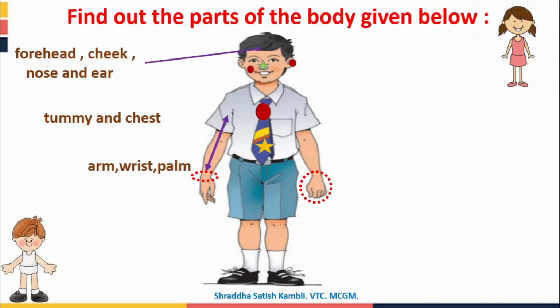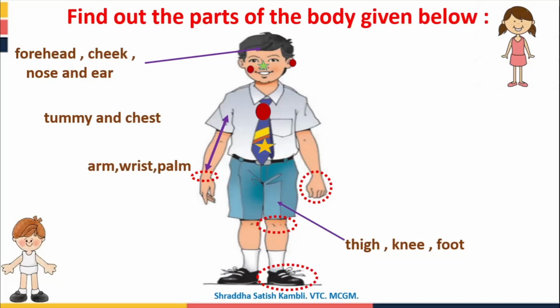Let's now see the parts of his leg. So this is his thigh. Thigh means what? The portion of your leg which is above your knee. So which is the knee? This is the knee. And this is the foot where he has worn his shoes. See, they have asked us to find out all these parts of the body, and we have identified which the parts of the body are.